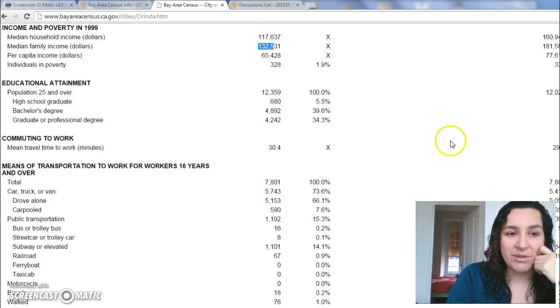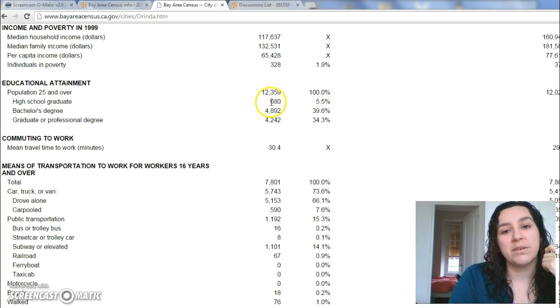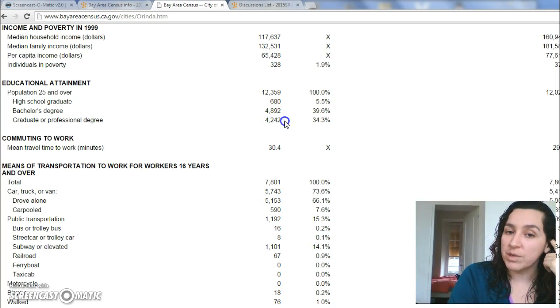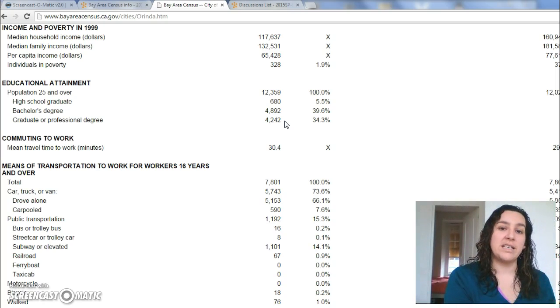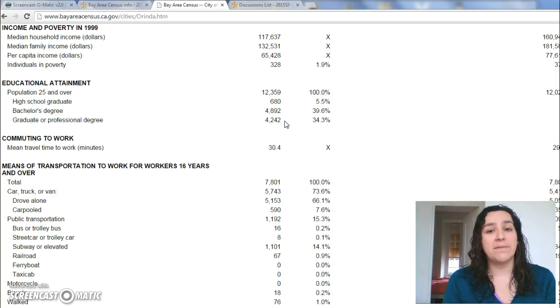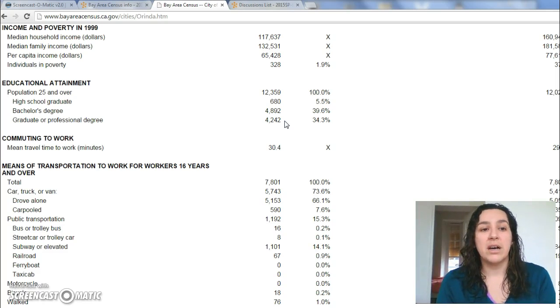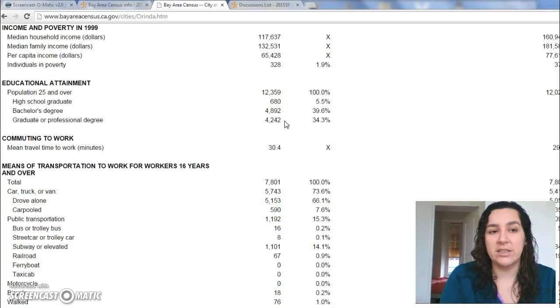And then there's the other one, which is the educational attainment. Here you see the numbers kind of flipped, where the smallest number you see here is high school graduate. The largest numbers are bachelor's degree and graduate or professional degree. So you know that most people living in Orinda are, as Murray characterizes the Belmont town, affluent professionals, having all those characteristics that he describes.